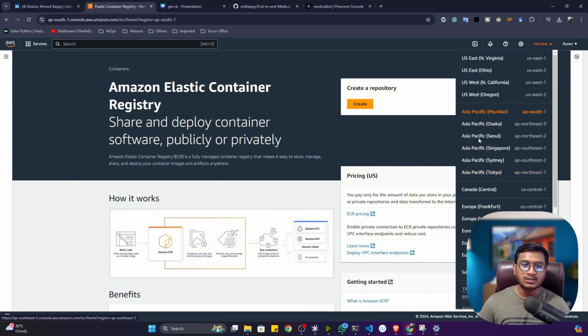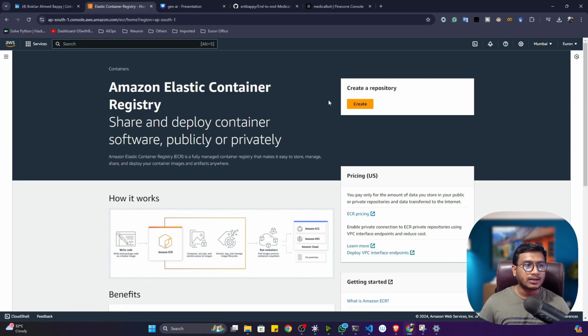If you're in another region, just try to note it down. You have to note down this syntax, AP South 1, then CA Central 1. If you are, let's say, in North Virginia, you have to give US East 1. So just try to remember these are the tags. I'm inside Mumbai, that means AP South 1.